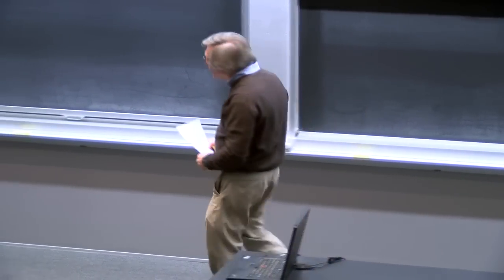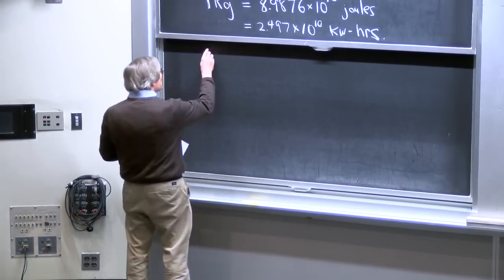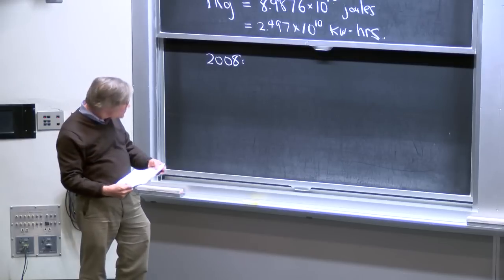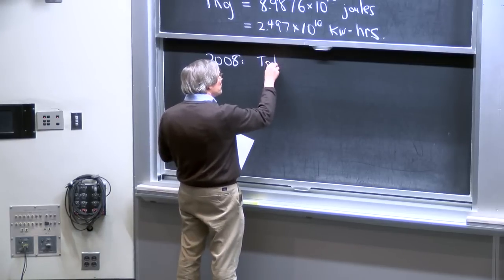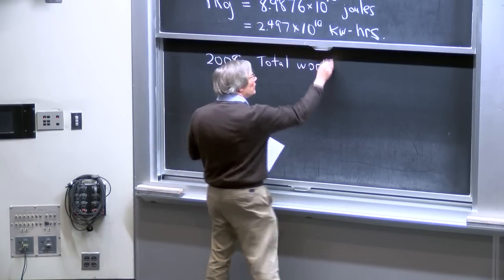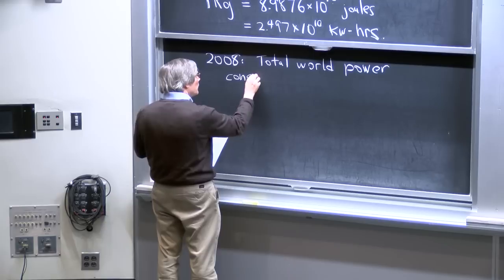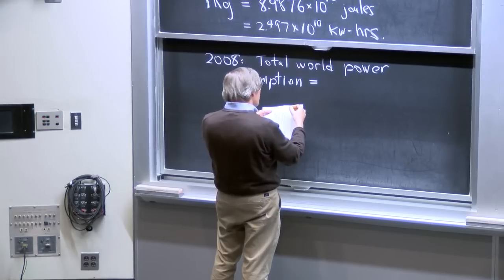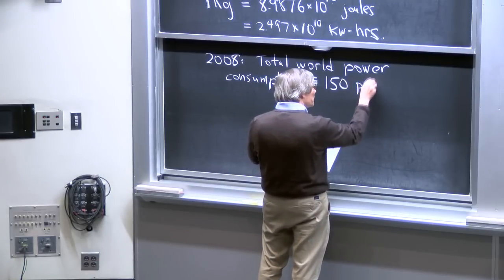An interesting comparison is the total power consumption of the world, which turns out to be comparable to a kilogram's worth of things. I looked things up in Wikipedia, and it told me that in 2008, which is the most recent year it had numbers for, which is a little surprising, the total world power consumption for the year equaled about, I'm rounding off here, about 150 petawatt hours.